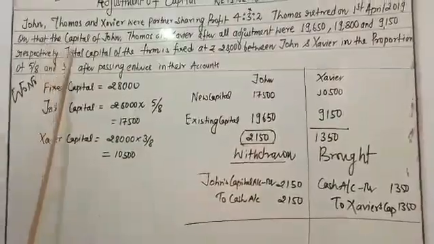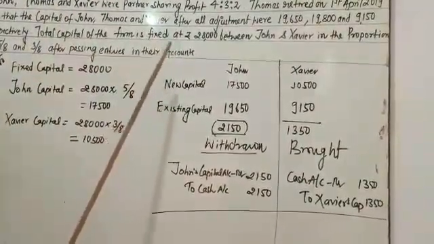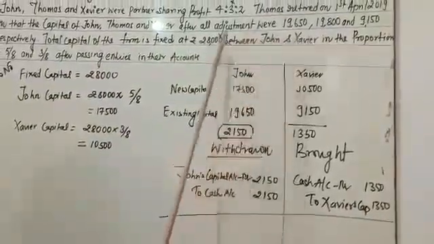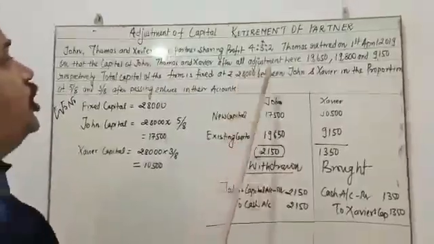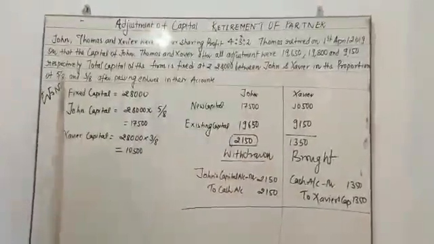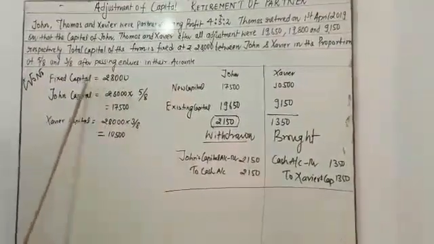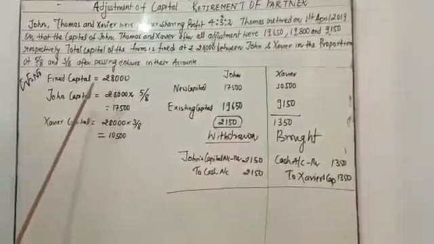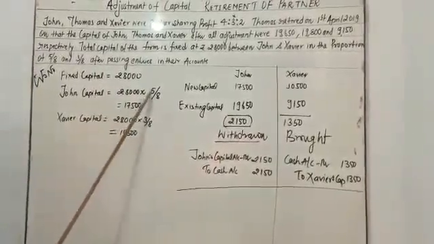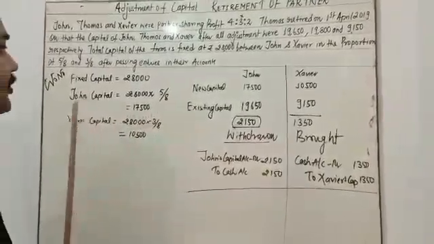Now the total capital is given in this question, that is fixed. John and Xavier are going to fix the total capital, that should be 28,000 rupees. Their new profit sharing ratio is also given in the question. So simple, my dear student, you have to distribute 28,000 rupees between John and Xavier in the new profit sharing ratio.